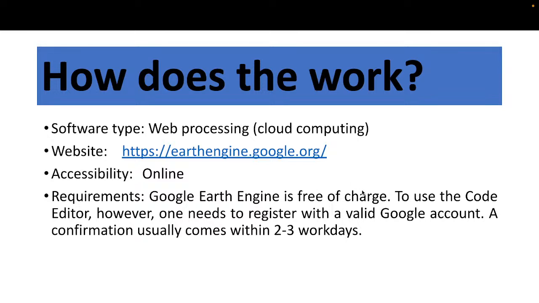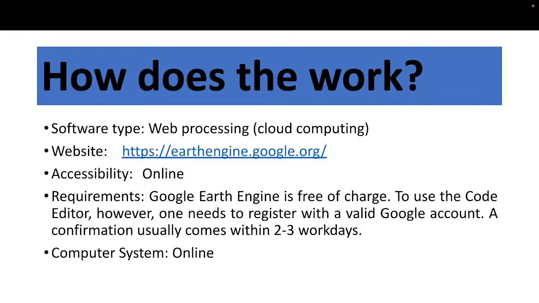But if you want to do higher-level remote sensing work, then you also need to pay. Suppose you work with a CNN, DNN or ANN, these types of advanced convolutional neural networks or artificial neural networks, then we need to buy their cloud storage. But we can freely apply machine learning. And you just need to register with Google Earth Engine with your valid Google account. Then within 2 or 3 working days, we can easily get the confirmation.